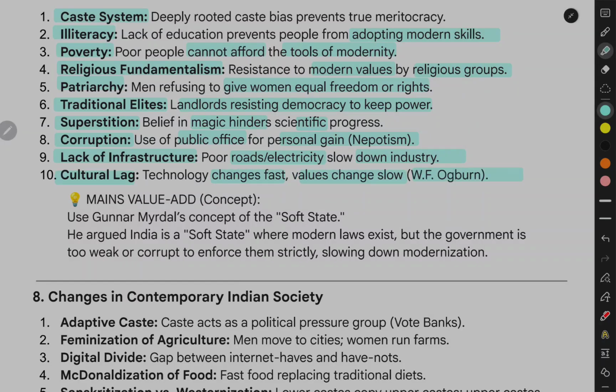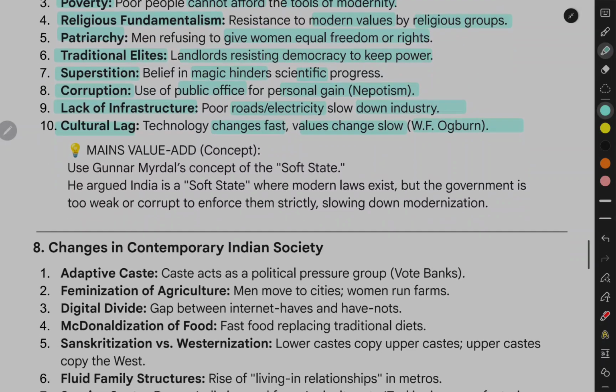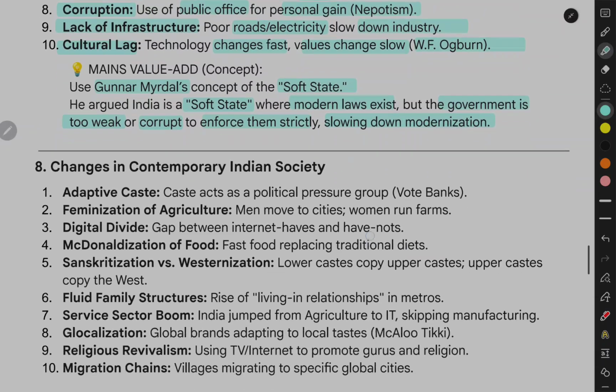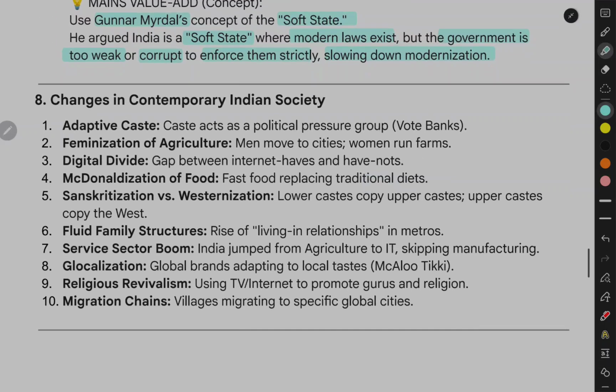W.F. Ogburn. Main's value add concept. Use Gunnar Myrdal's concept of the soft state. He argued India is a soft state where modern laws exist, but the government is too weak or corrupt to enforce them strictly, slowing down modernization. 11. Changes in contemporary Indian society.